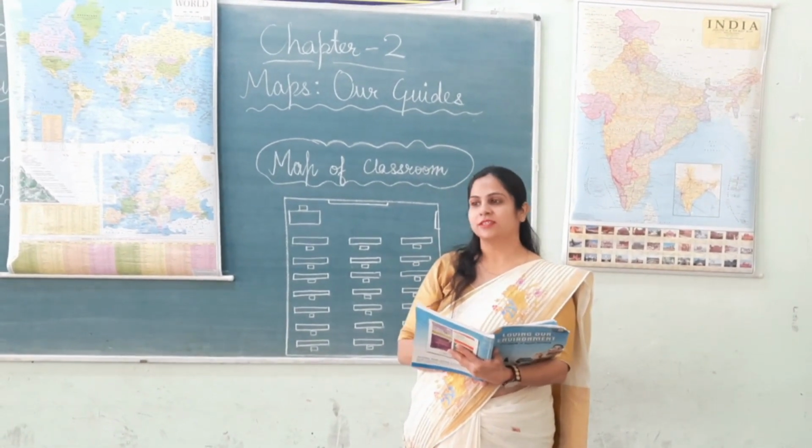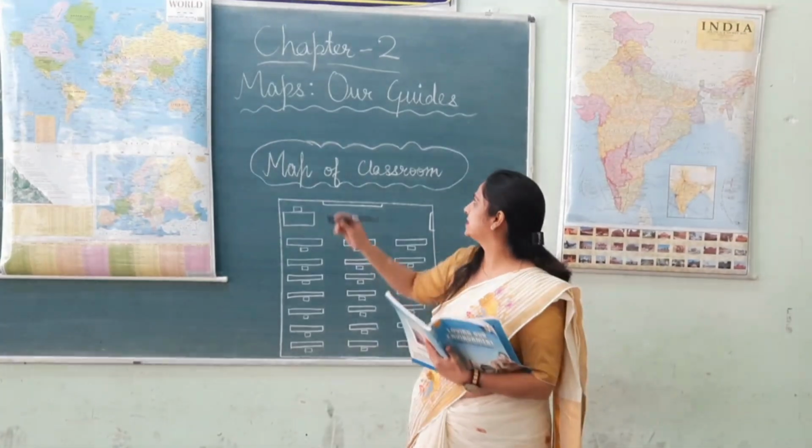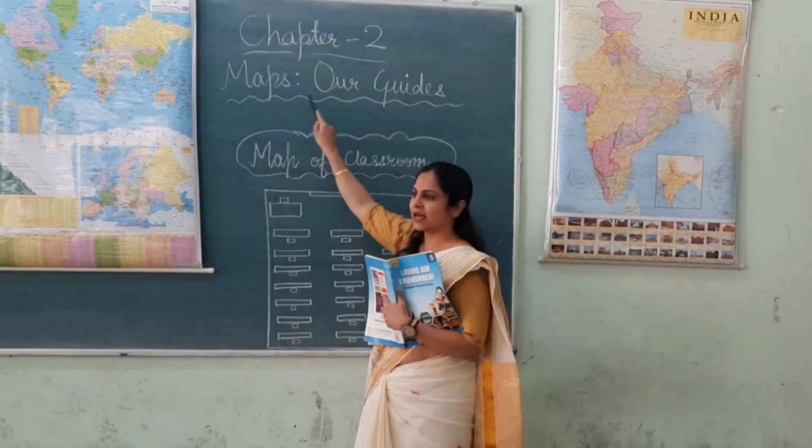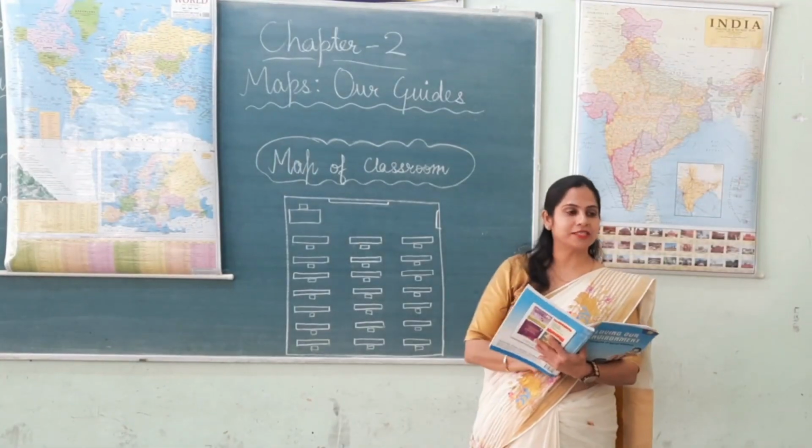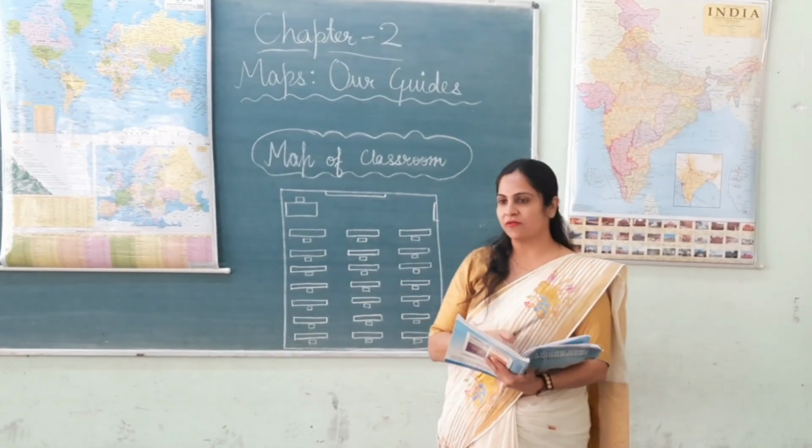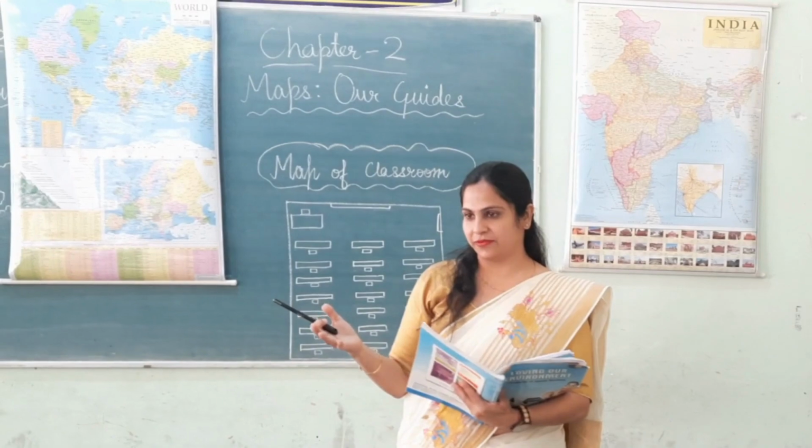Chapter number 2, Maps are Guides. So what is a map? A map is a drawing of a part or a whole of the earth's surface.